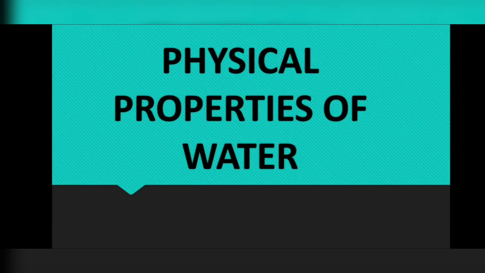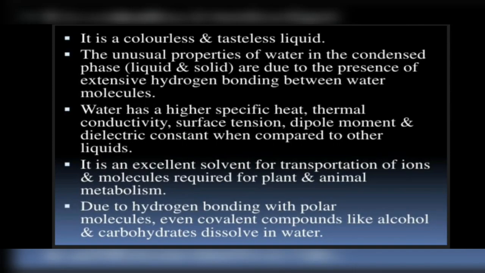Now we'll discuss the physical properties of water. Water is a colorless and tasteless liquid. The unusual properties of water in the condensed phase, that is the liquid and solid phase, are due to the presence of extensive hydrogen bonding between water molecules. You know that H2O, H2O, so between water molecules there is hydrogen bonding.